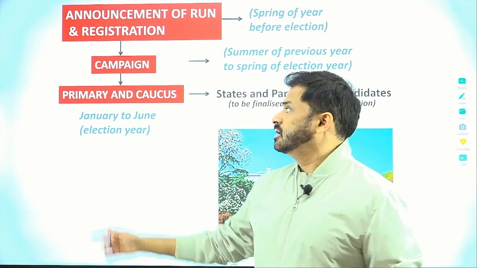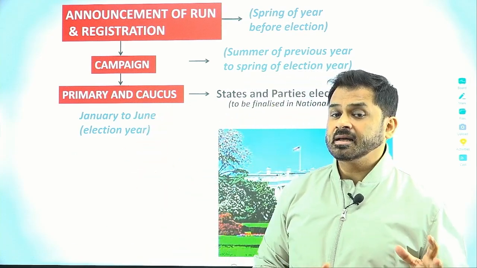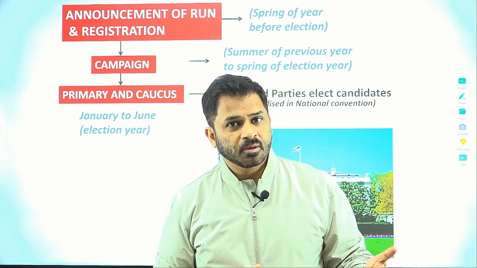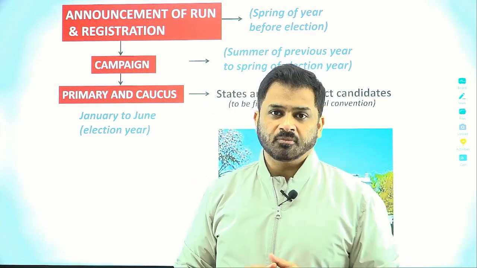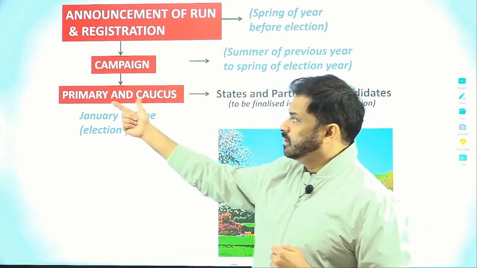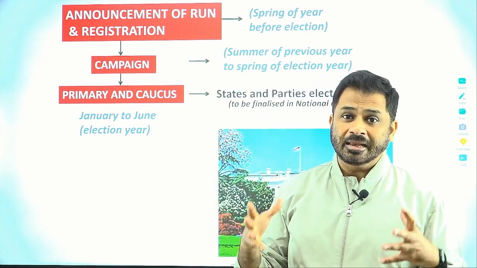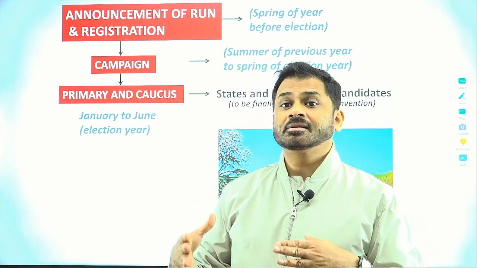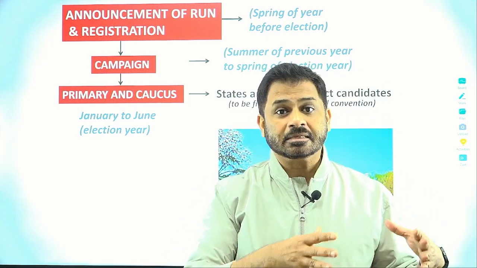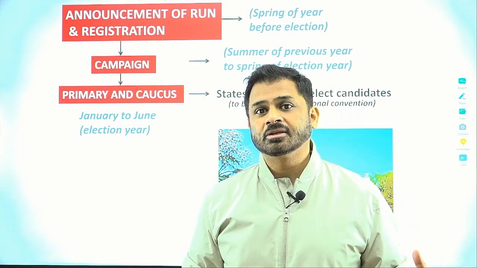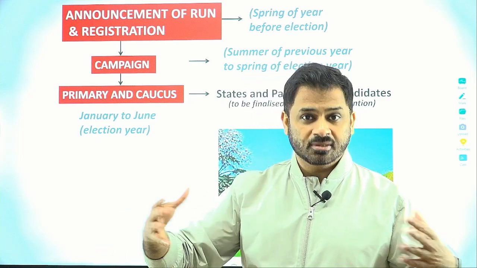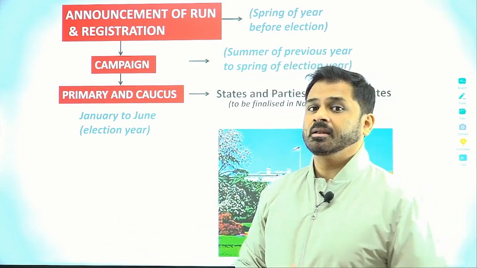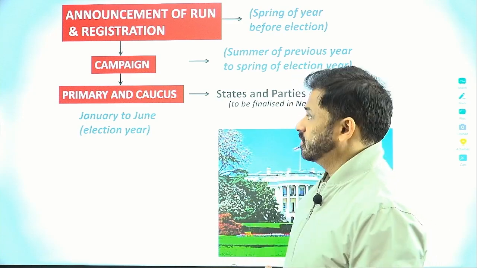And a few states also conduct the caucus. The difference is that the primary is a more formal process and the caucus is a more informal process. In the formal process of the primary, an actual election takes place, and this is conducted mostly by the state governments themselves. They will organize the election for the primaries of the parties, and then the people will come and decide their candidates on the basis of the vote.